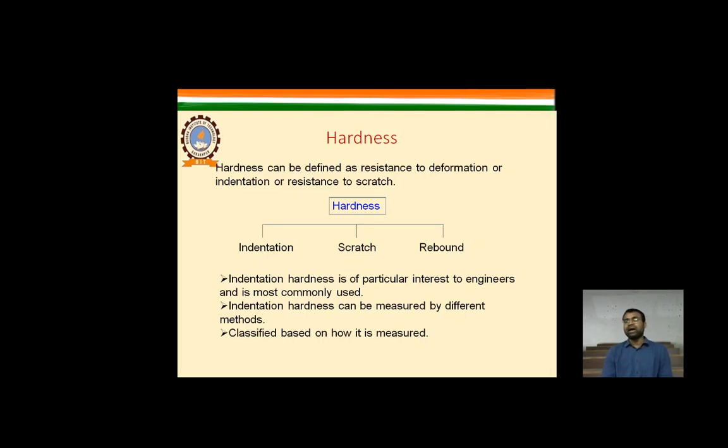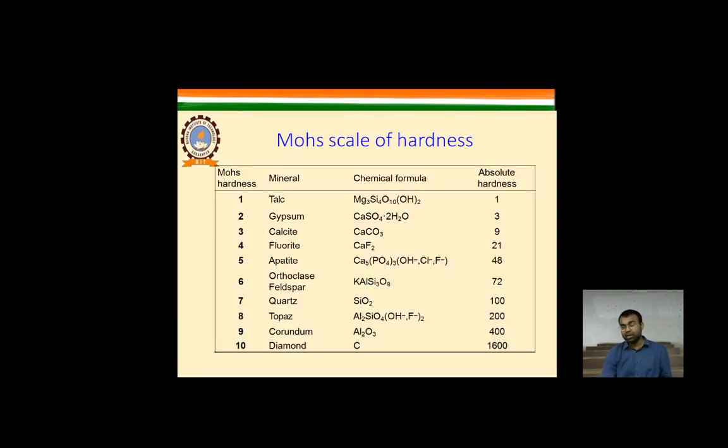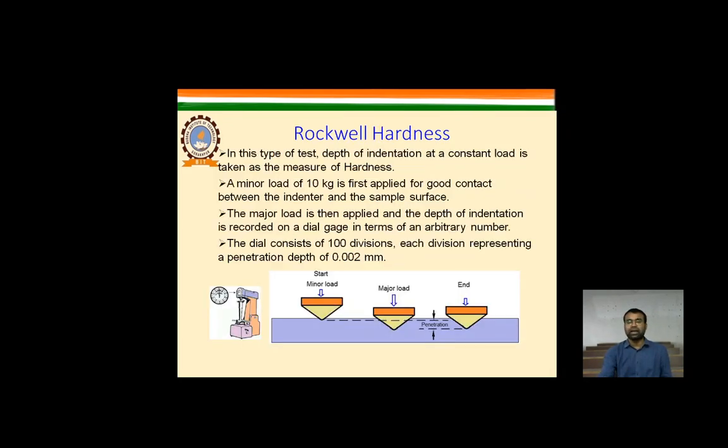Indentation hardness can be measured by different methods and is classified based on how it is to be measured. So we need to find out how the indentation is taking place in that particular material. There are various kinds of hardness machines or processes by which we can identify the hardness of a material. This is the basic scale on which we are scaling the hardness. We will come to this in later classes.